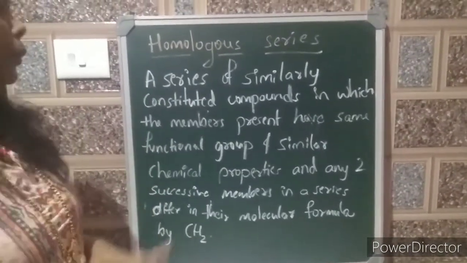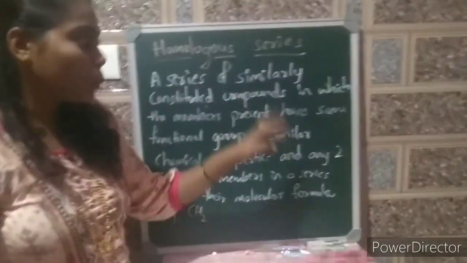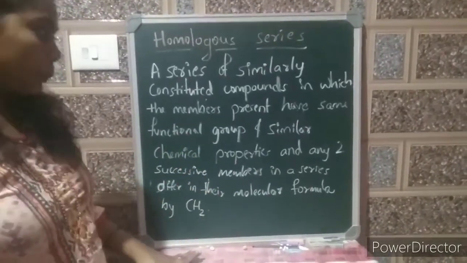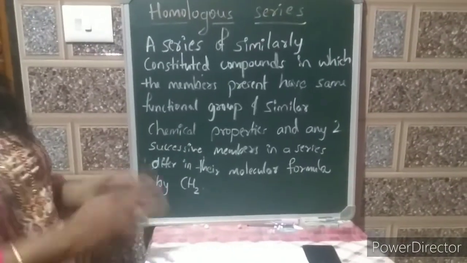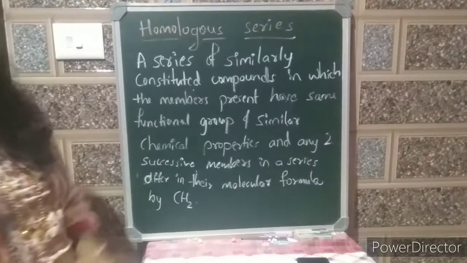Homologous series. Okay, what is this homologous series? A series of similarly constituted compounds in which the members present have the same functional group and similar chemical properties, and any two successive members in a series differ in their formula by CH2.